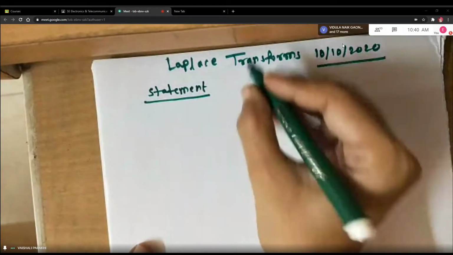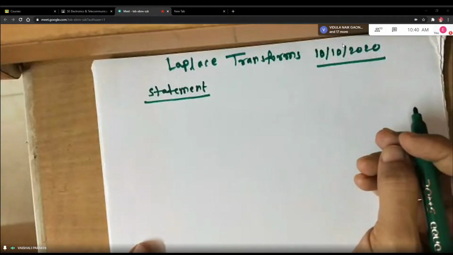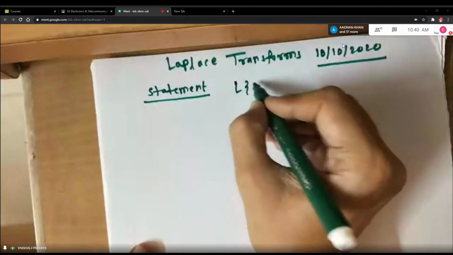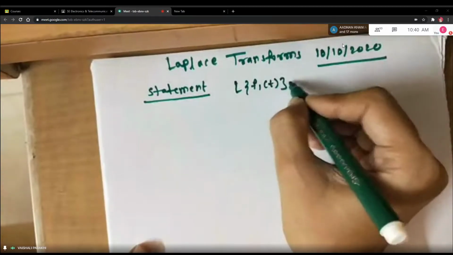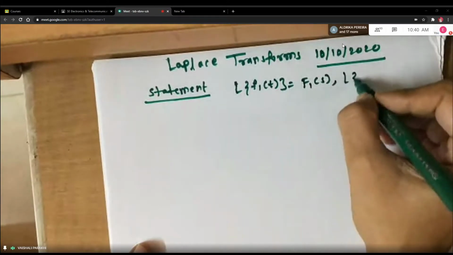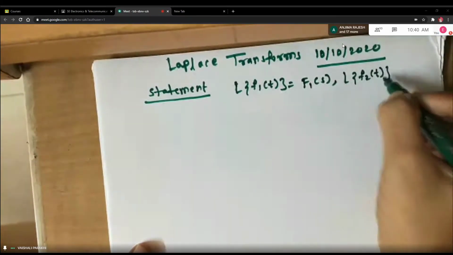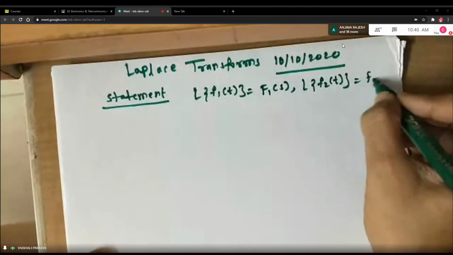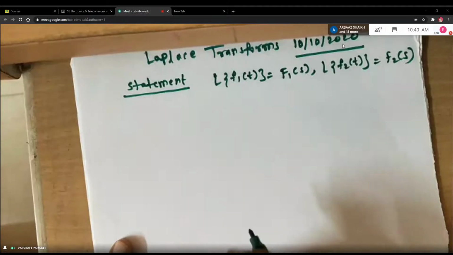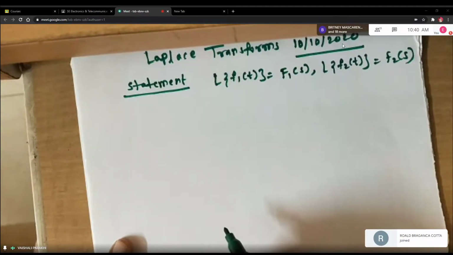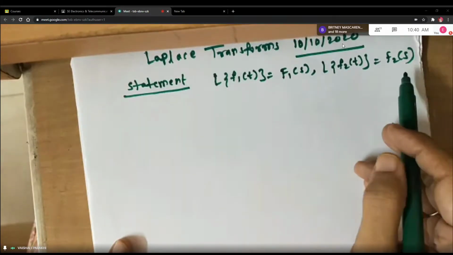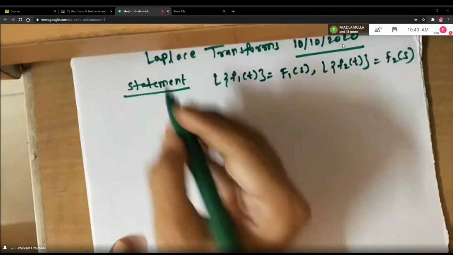It is like this. There are two functions, students, and the corresponding Laplace transforms. First one is, let L of f1 of t is equal to capital F1 of s, and L of f2 of t is equal to capital F2 of s. You know that when you find the Laplace transform, its answer is in terms of parameter s, and that's why we denote the right hand side by a function of s, where s is a parameter. Then